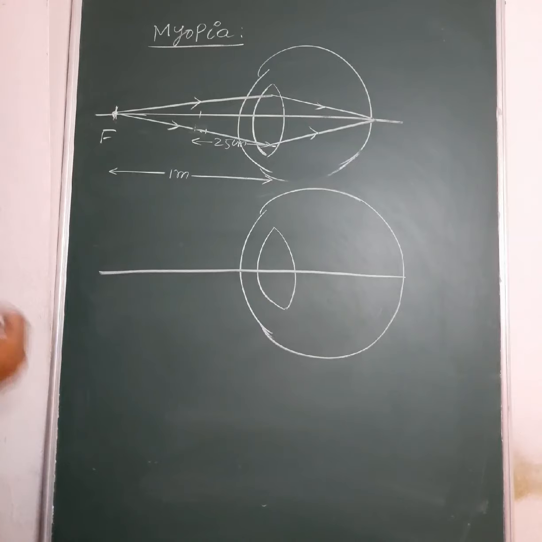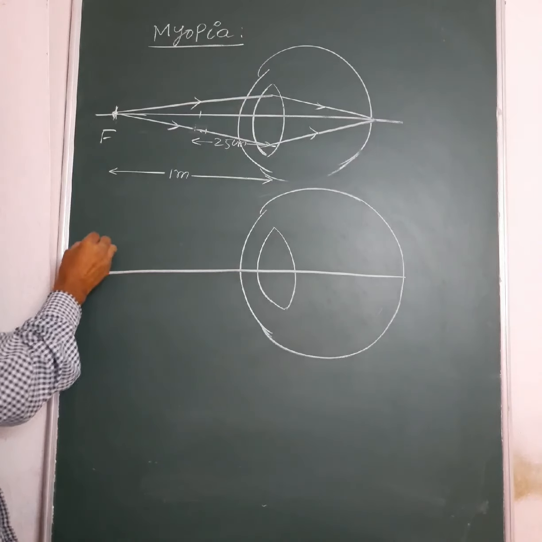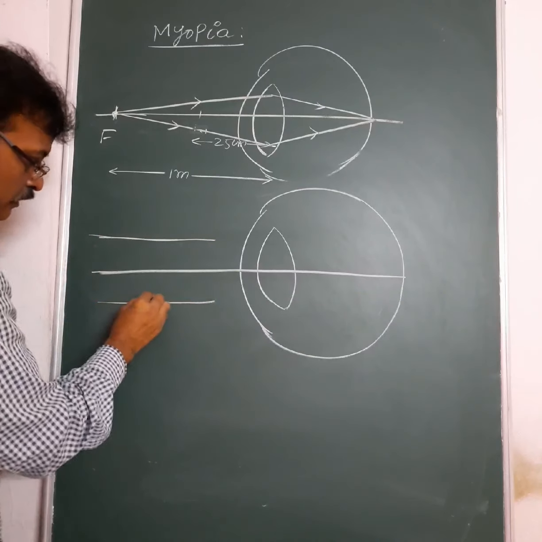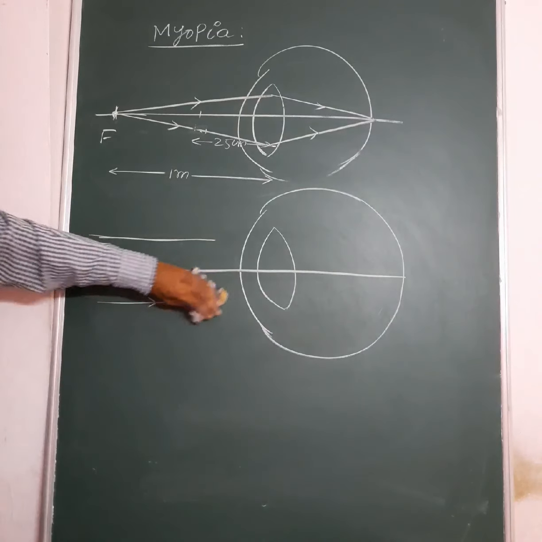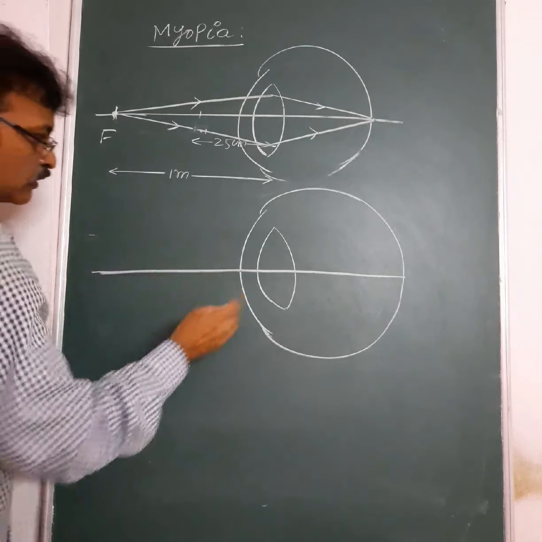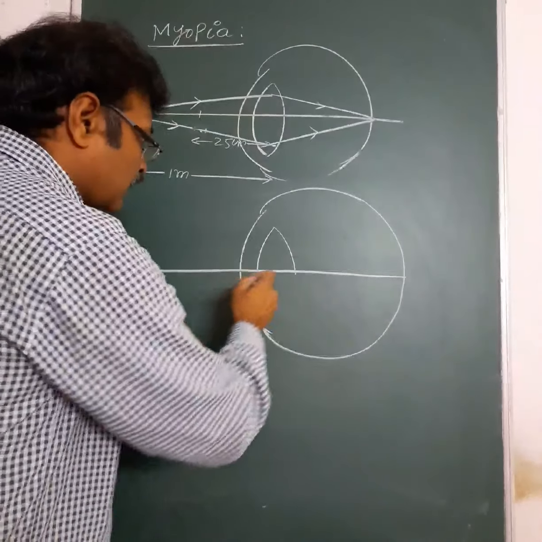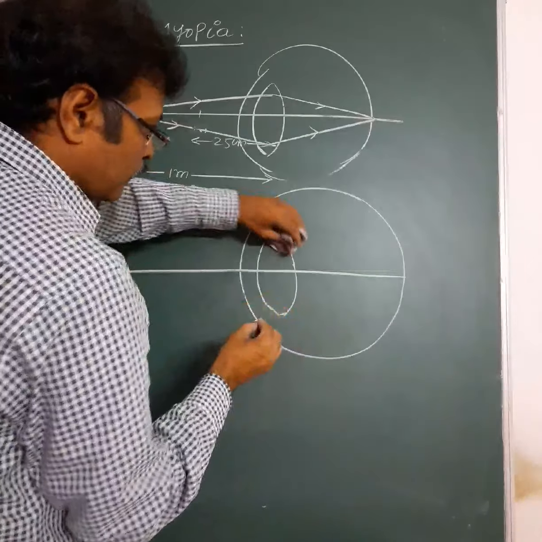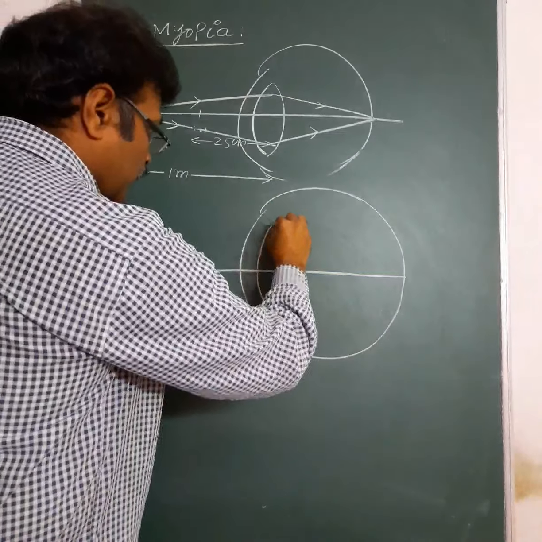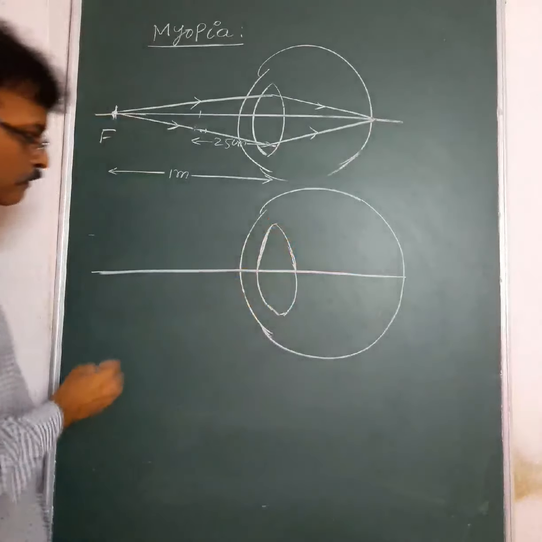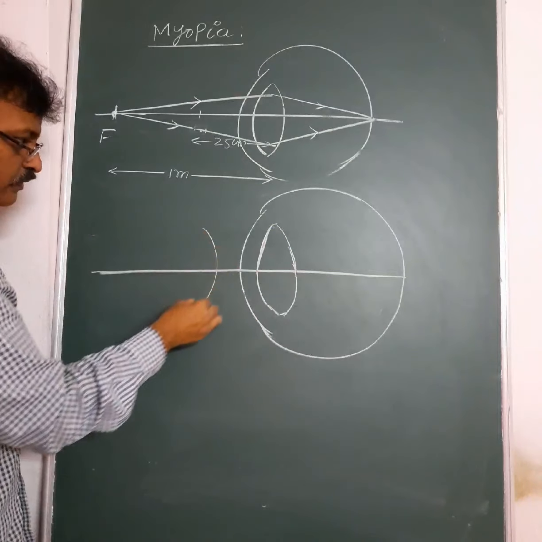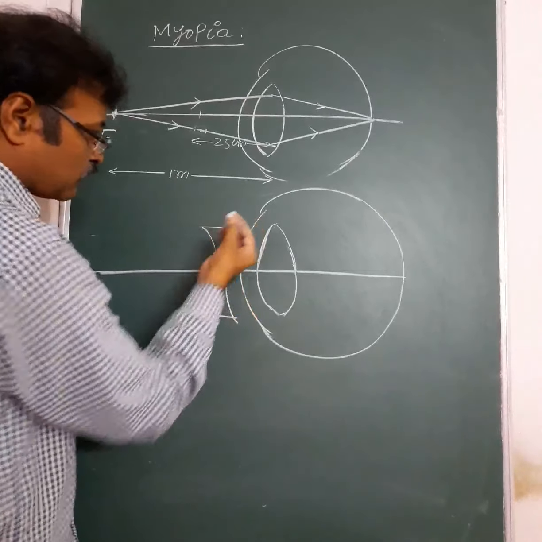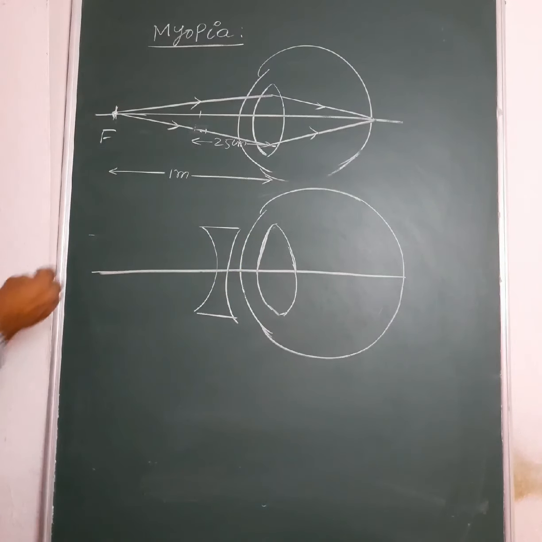Suppose an object is placed at a very long distance. Before the light rays reach the eye lens, if I place a concave lens of suitable focal length,